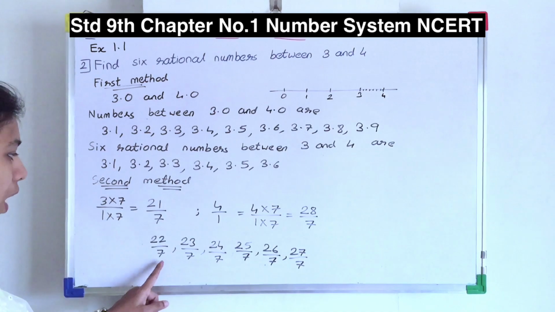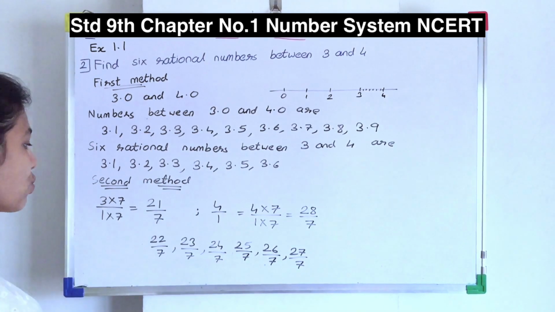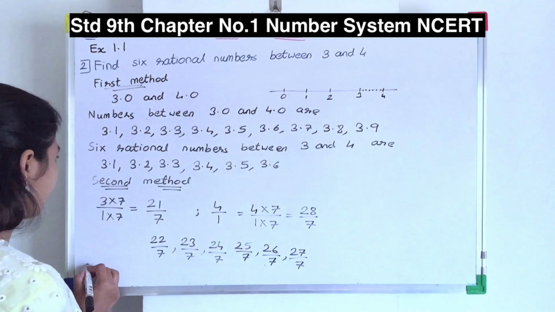How many numbers are there? 1, 2, 3, 4, 5, 6. So I have got 6 numbers. So at the end, what will we write?